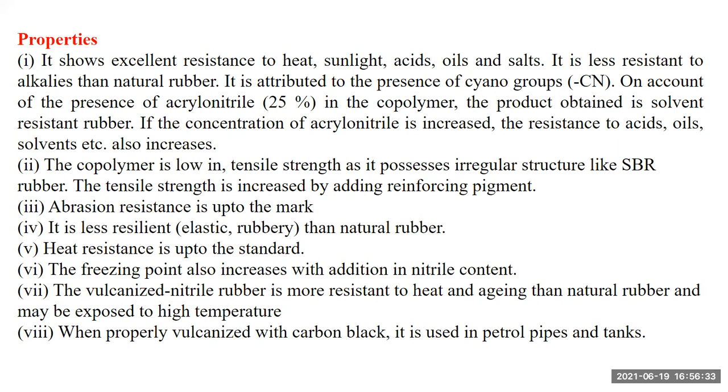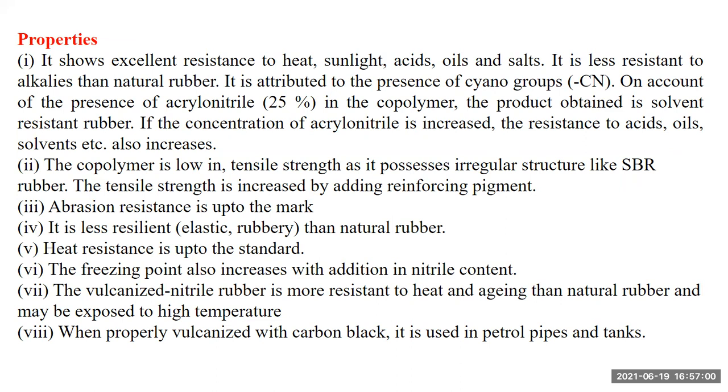The copolymer has low tensile strength and possesses an irregular structure, like styrene butadiene rubber, and tensile strength increases with the addition of reinforcing pigments. The abrasion resistance is up to the mark, but it is less elastic or rubbery than natural rubber. The freezing point increases with the addition of nitrile content.